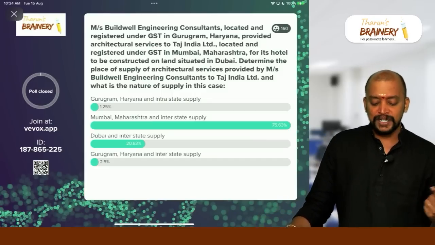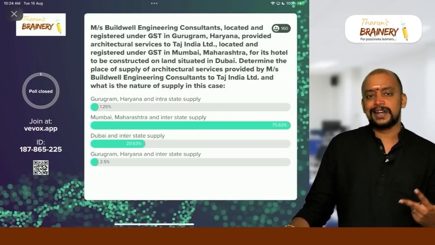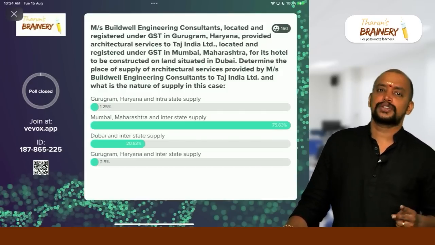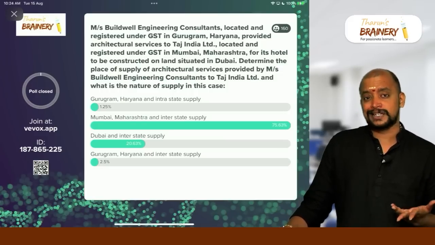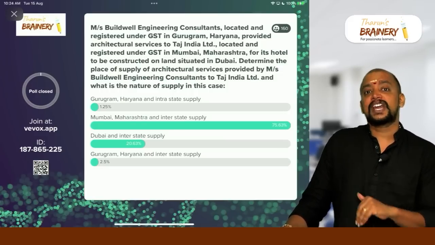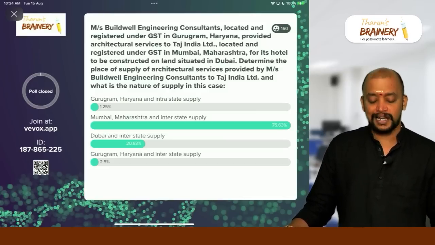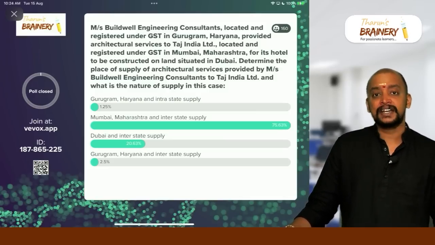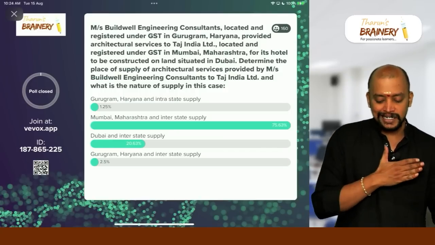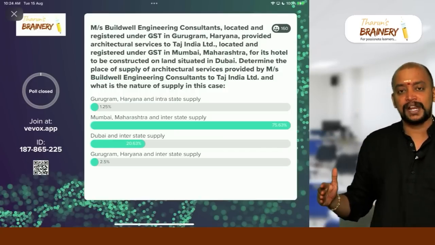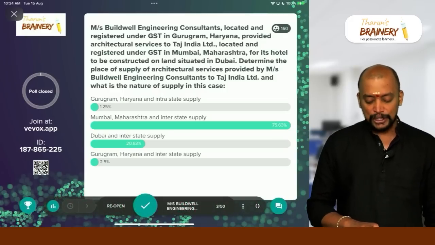Who is the supplier? Buildwell, located in Haryana. Who is the recipient? Taj India, located in Mumbai, Maharashtra. Both are in India, so section 12. So the location of property should be taken, but the property is located in Dubai. So therefore the location of recipient. What is the location of recipient? Mumbai, Maharashtra will be taken as the place of supply, and it is what supply? Interstate supply, because the supplier is located in Haryana and the place of supply will be Maharashtra. Therefore it will be interstate supply, chargeable to IGST.